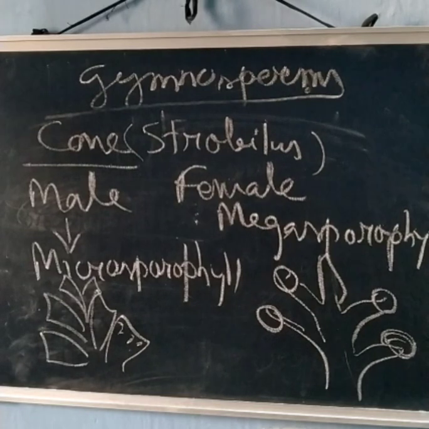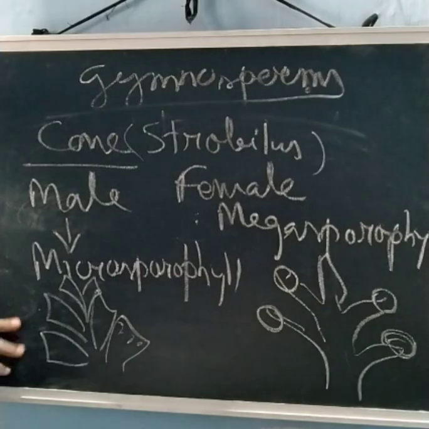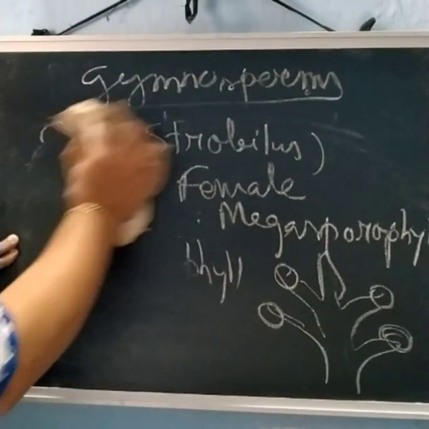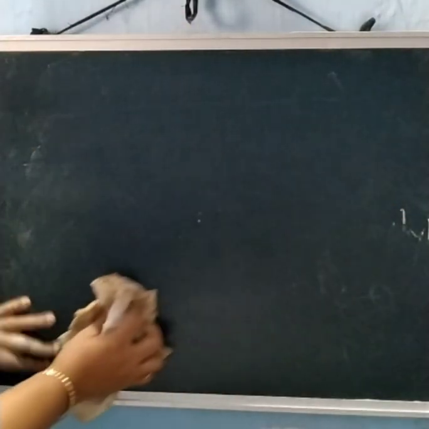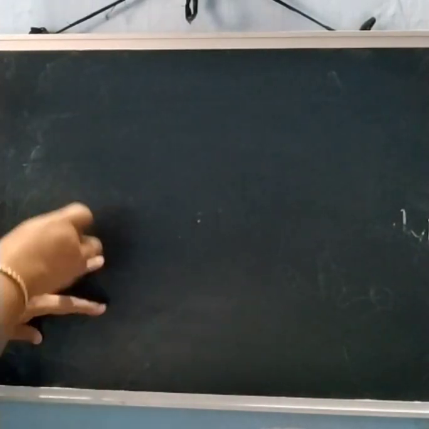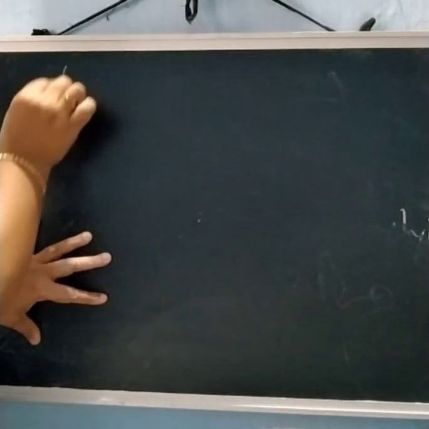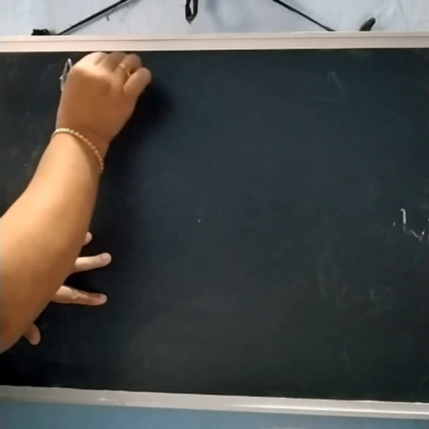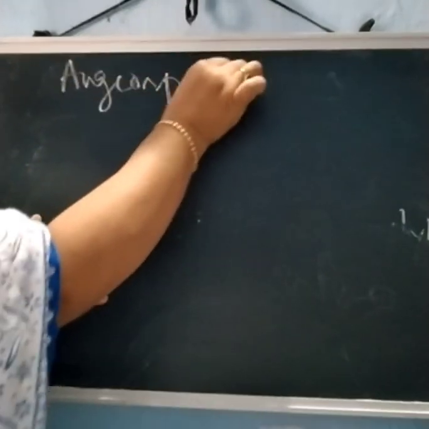Now next we come to the angiosperms, and we will see only the life cycle. The whole portion is deleted, and the details of angiosperms we will discuss in class 12. So let's discuss only the life cycle. Haplontic, diplontic and haplobiontic are deleted. So we are now discussing only the angiosperm life cycle.